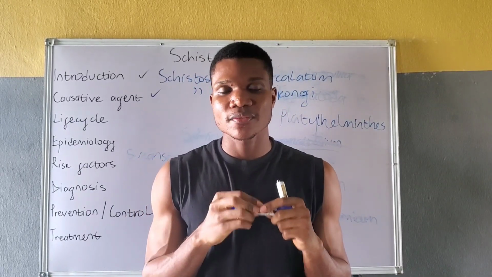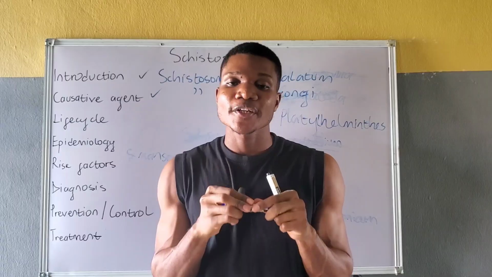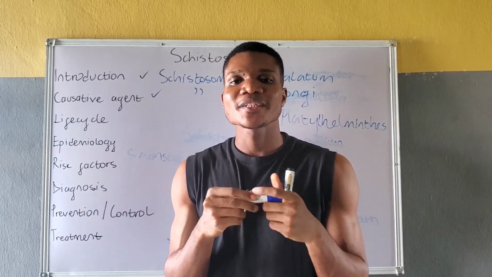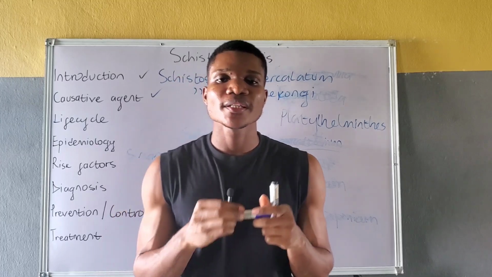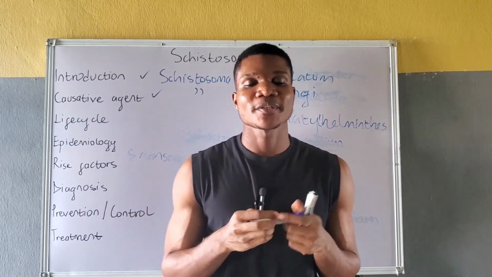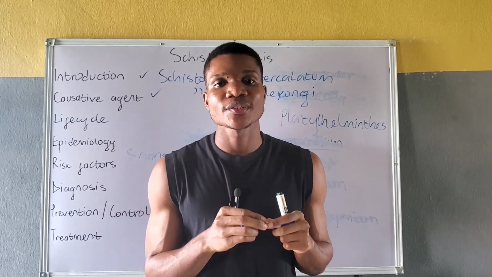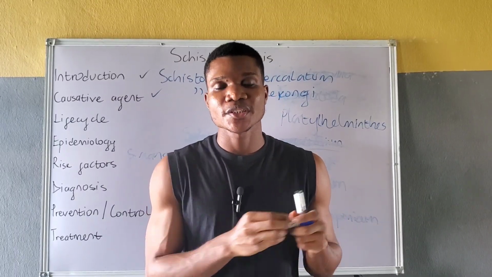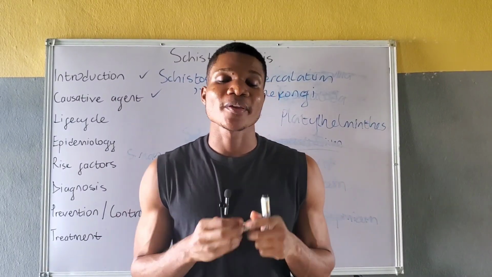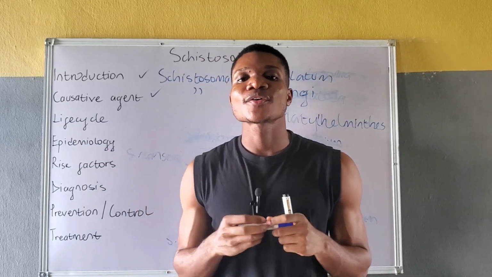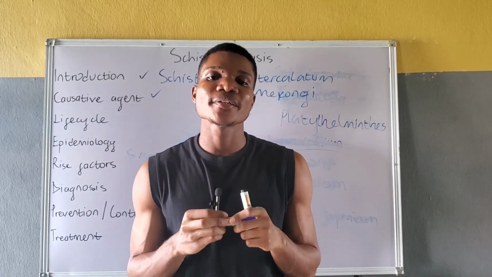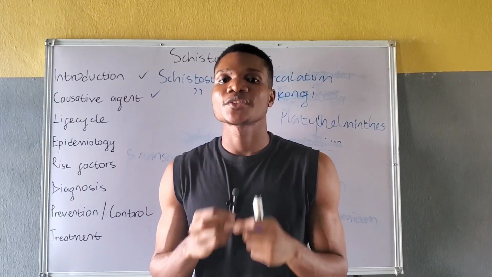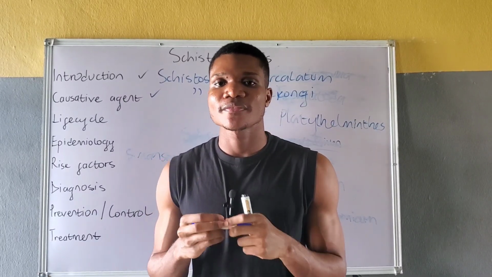Humans serve as the definitive host, while freshwater snails serve as the intermediate host. The life cycle begins when the eggs of Schistosoma species are released via urine or feces, depending on the species, from infected individuals. Eggs of Schistosoma haematobium are released via urine, while eggs of Schistosoma mansoni and Schistosoma japonicum are released in feces.